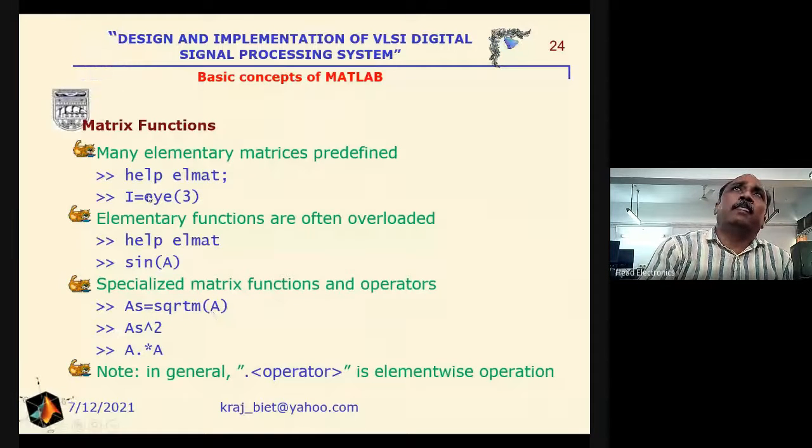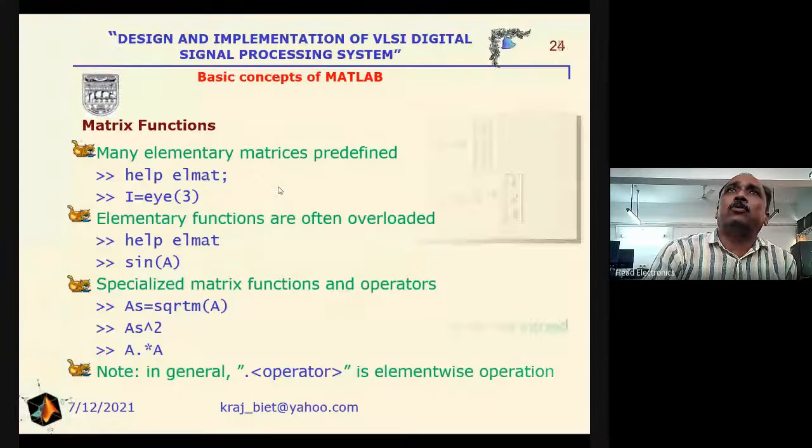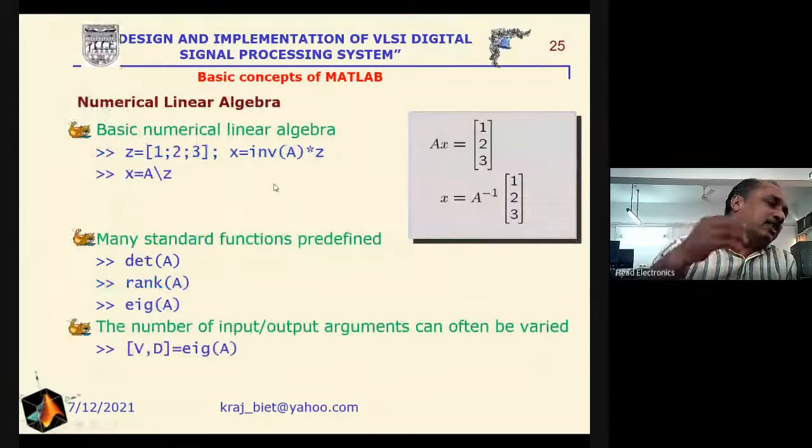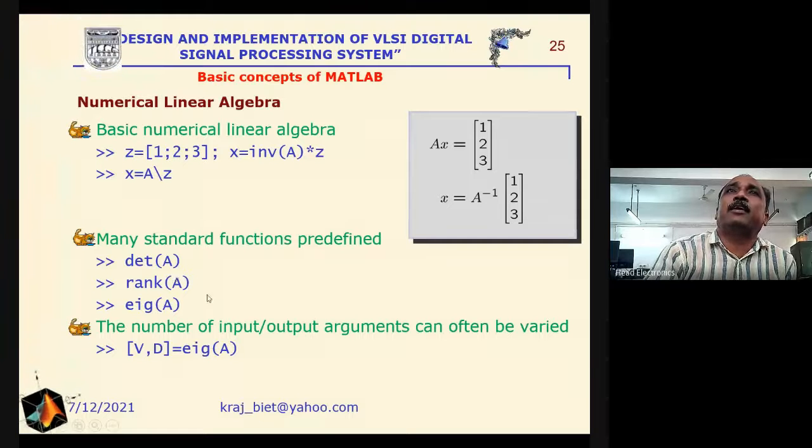Here many element matrices are predefined. If we are interested in knowing the function of an element, just write help, then a space and the name of the function, and you will get the result. To get the determinant of a matrix, write det; rank of the matrix, rank; and eigenvalue of the matrix, eig here.